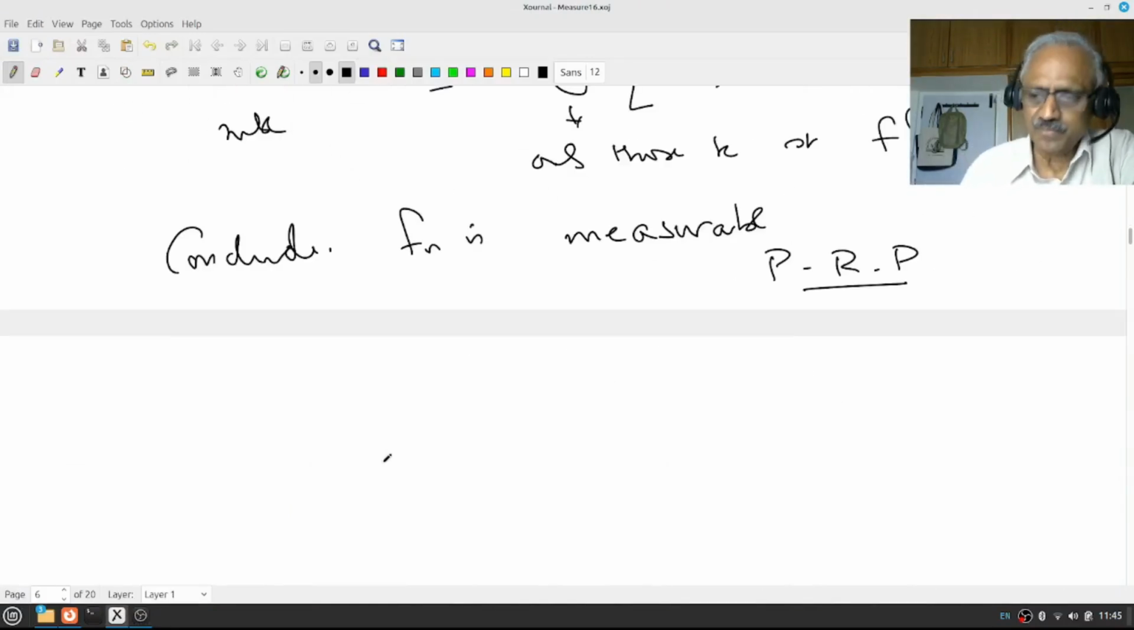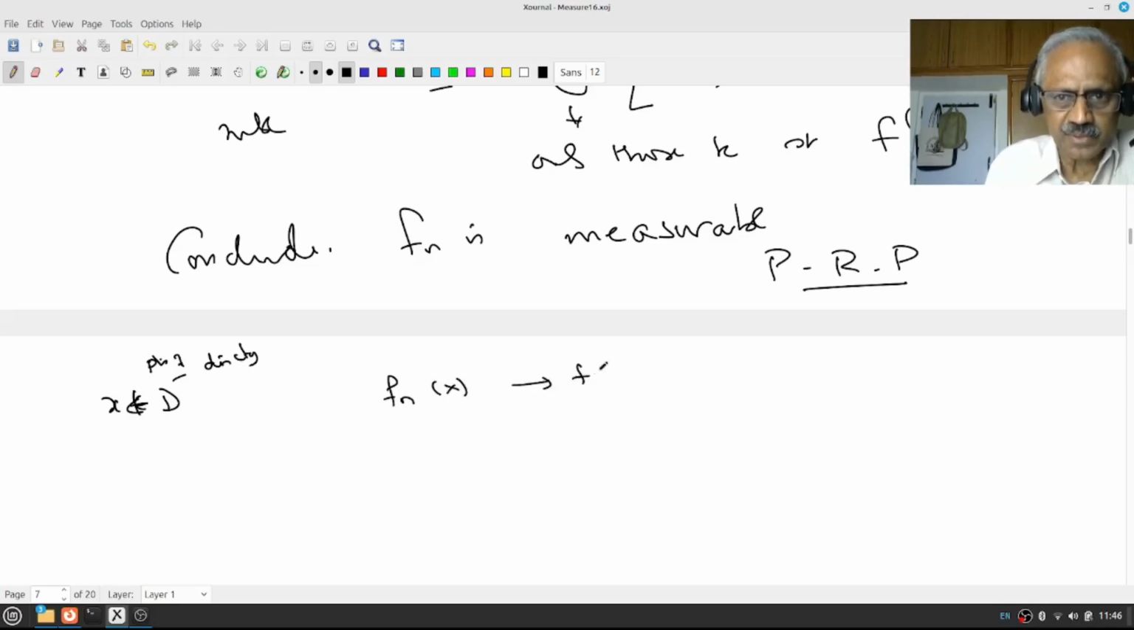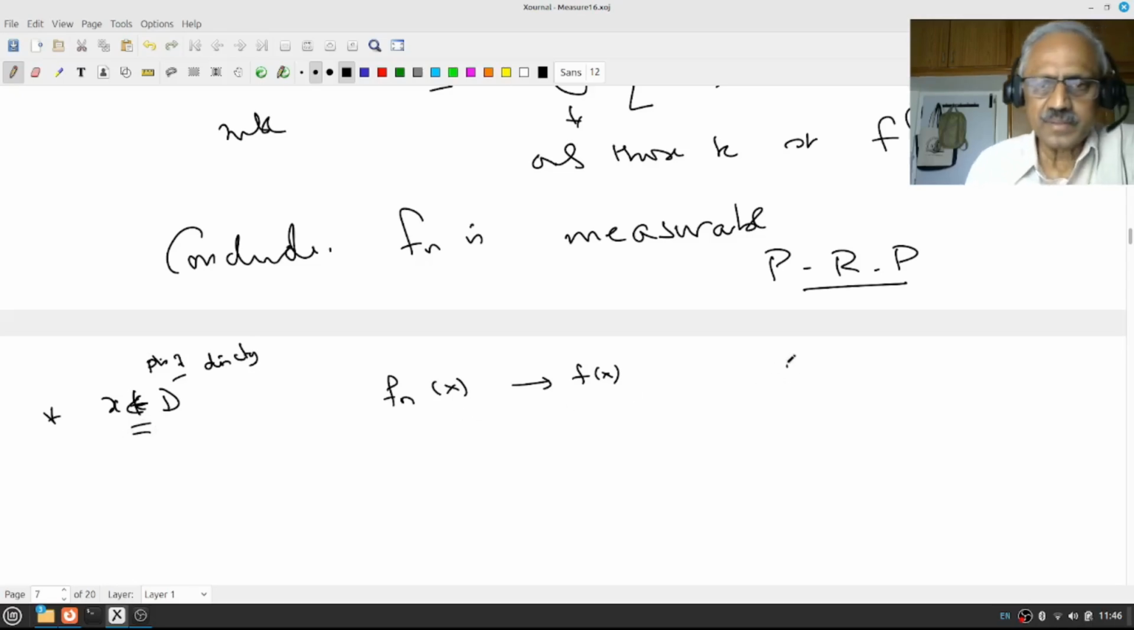So we have shown F1 is measurable. The next thing we want to show is: let x not in D. Remember, D is the set of points of discontinuity. Okay, x is not there, therefore f is continuous. Then I want to say F1 of x converges to f of x, for all such x. That means F1 converges to F point-wise almost everywhere.